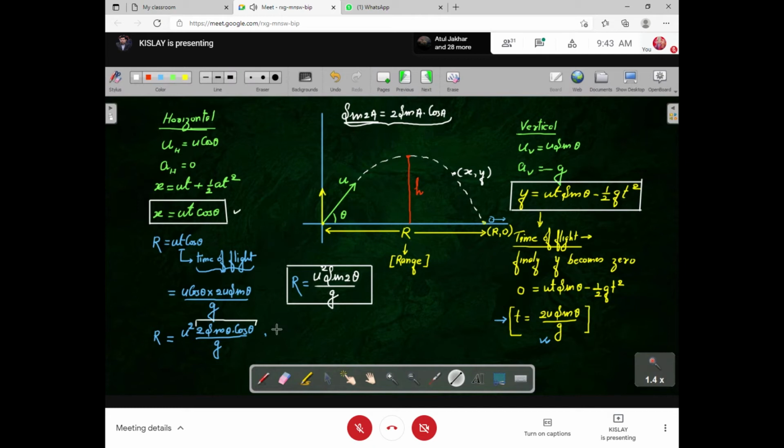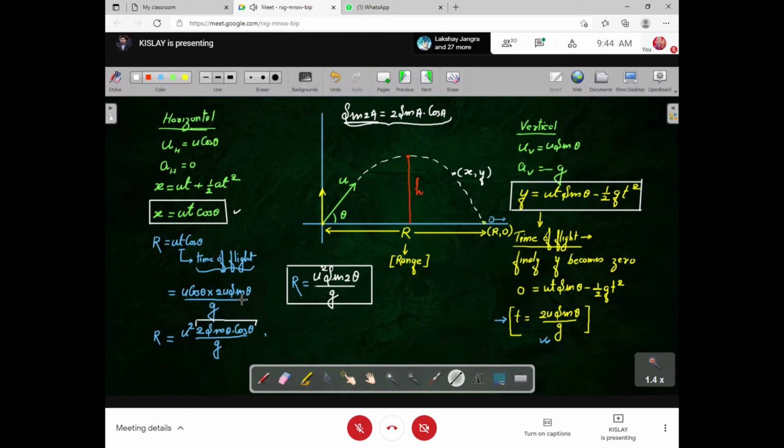I hope it is clear. Please copy all these things. If there is any doubt, just raise the question. I'm just giving you 10 seconds. I'm repeating, if there is any doubt, just raise the question. Is it clear, Vijay? Yes, sir. Good.